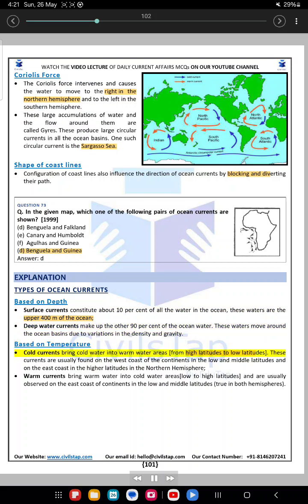Based on temperature: cold currents bring cold water into warm water areas, from high latitudes to low latitudes. These currents are usually found on the west coast of the continents in the low and middle latitudes, and on the east coast in the higher latitudes in the northern hemisphere. Warm currents bring warm water into cold water areas, from low to high latitudes, and are usually observed on the east coast of continents in the low and middle latitudes, true in both hemispheres.